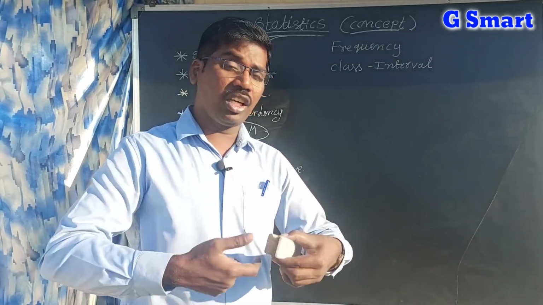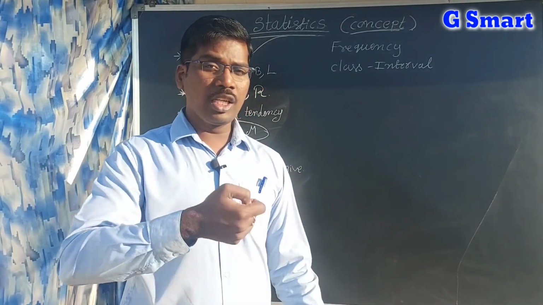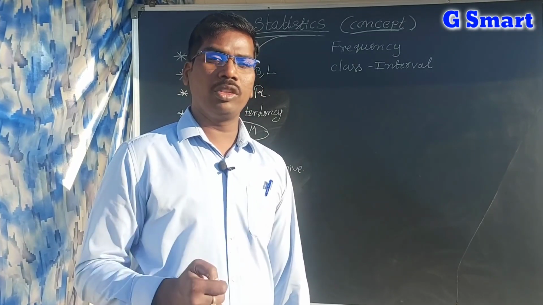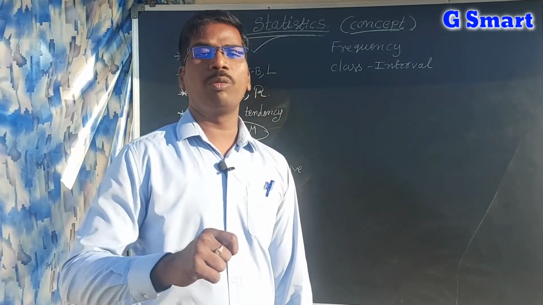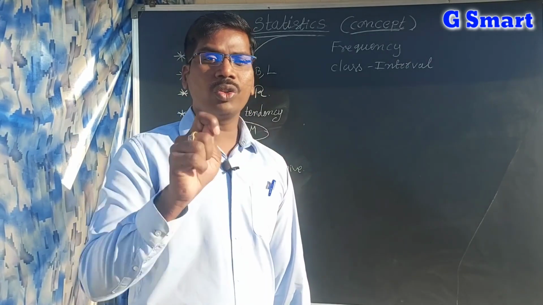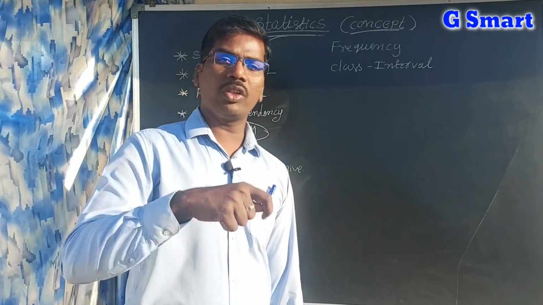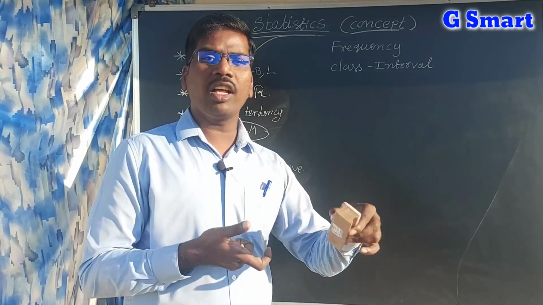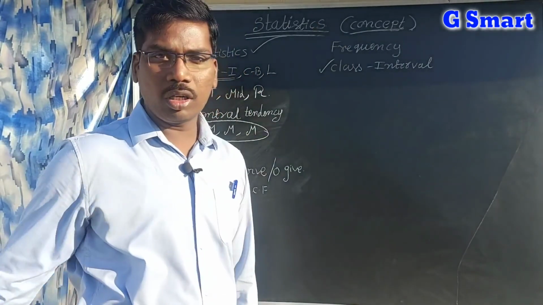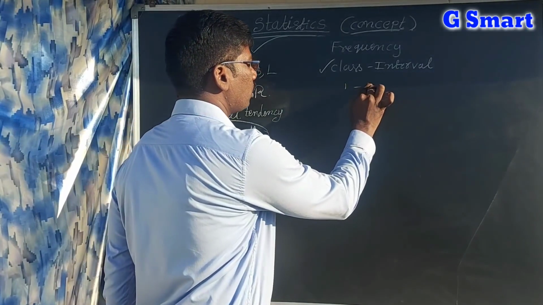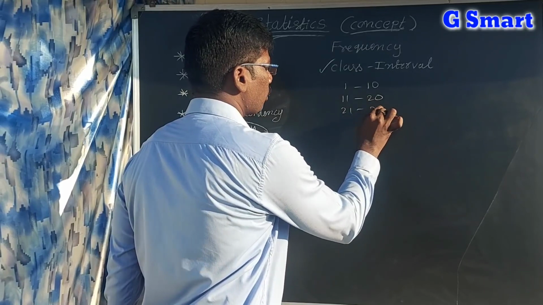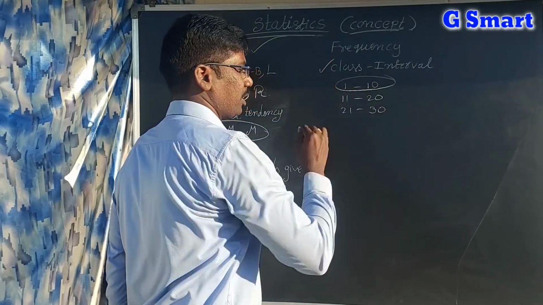If I arrange all 100 students' marks systematically, how many students got from 1 to 10 marks, from 11 to 20 marks, then 21 to 30, I am dividing into groups. These groups are called class intervals.